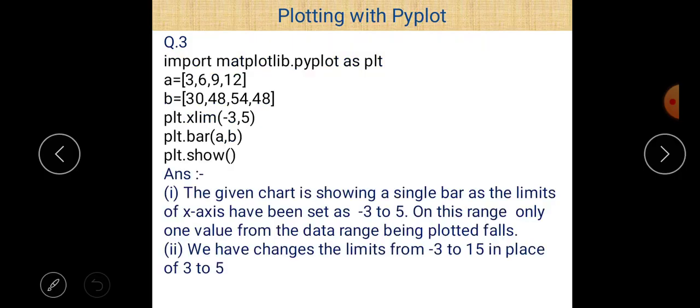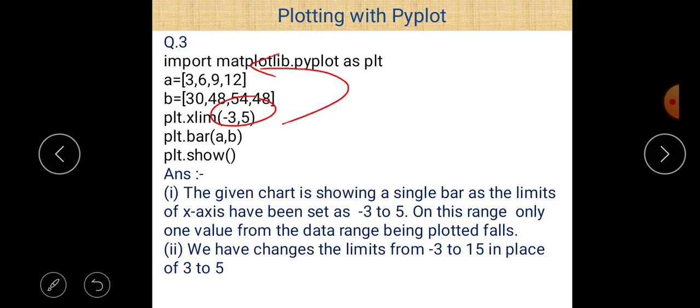So first of all, the given chart is showing only a single bar as the limit of the x-axis has been set as -3 to 5. You can easily see that -3 to 5. But the values of A on the x-axis range from 3 up to 12.